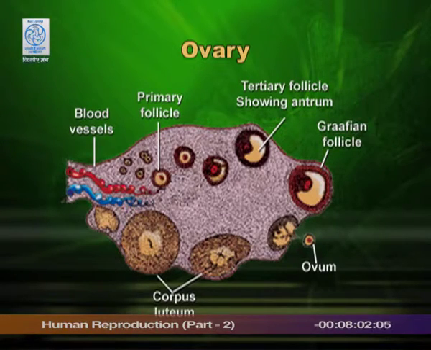This cavity, which is filled with fluid, the antrum, also has a role to play. In the diagram you can see, at the time of ovulation, Graafian follicle will come close to the outer boundary of ovary, and at this point the cavity, antrum, and the fluid, the antral fluid, starts coming out bit by bit, drop by drop, and along with this drop comes out the ova complex, and that is ovulation.